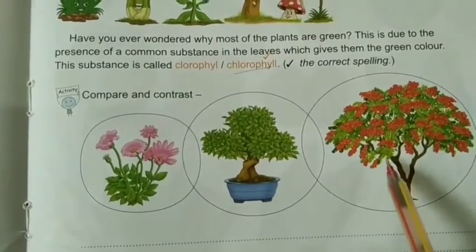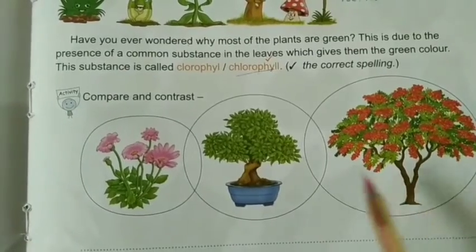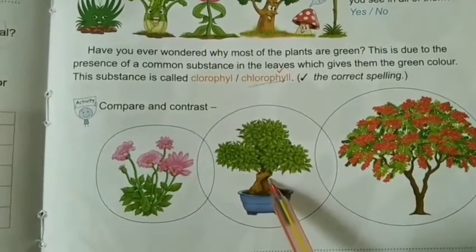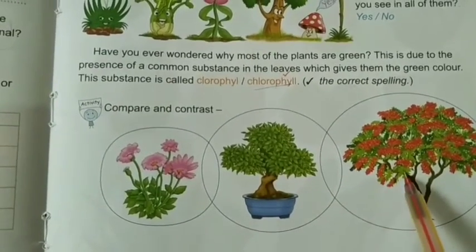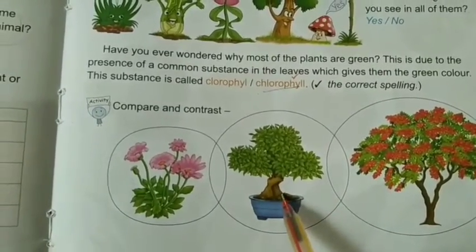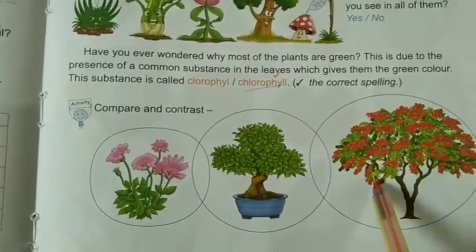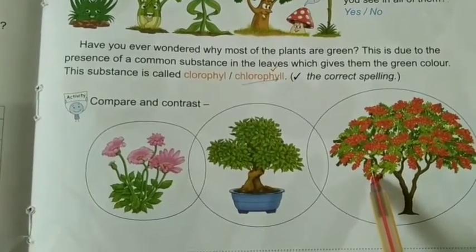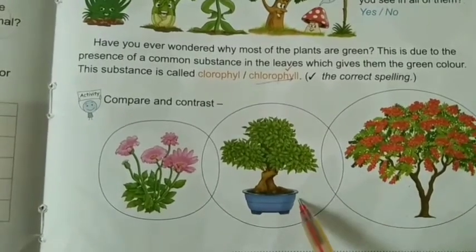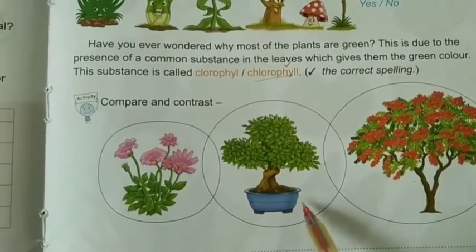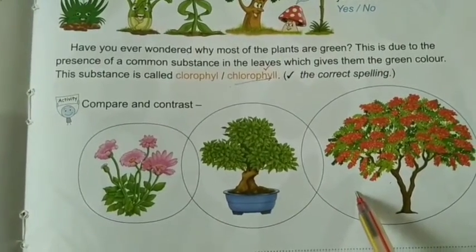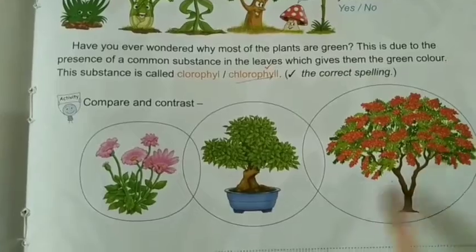Gulmohar tree is big, but bonsai tree will live long. Gulmohar has a shorter lifespan compared to the bonsai plant. Bonsai tree has a long lifespan, and gulmohar has a shorter lifespan than bonsai tree.